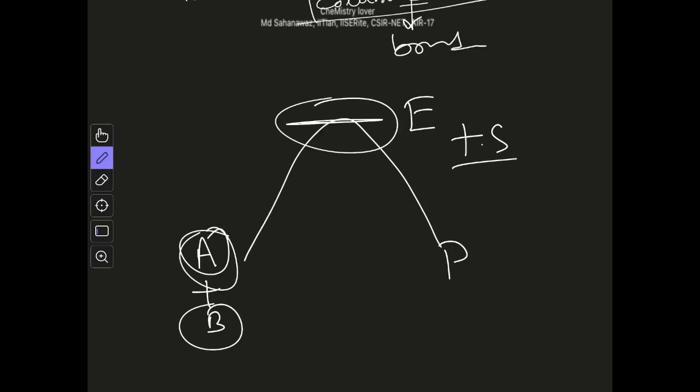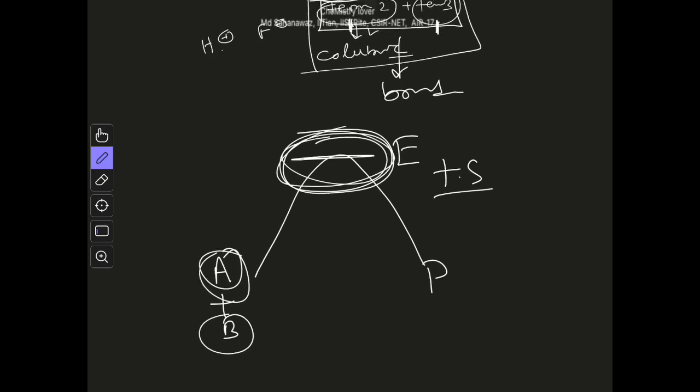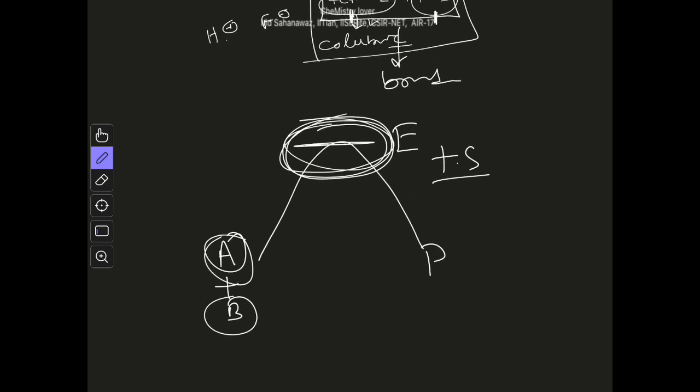and this is the result of perturbation of the orbital. And you can easily see that the energy, whatever here it is, is contributed by this repulsive term, this term 1, because filled orbitals will interact in a repulsive way, and that is the origin of the activation energy. So we say this is the activation energy. What is the activation energy? The energy gap between the transition state and the starting material. This is called the activation energy.